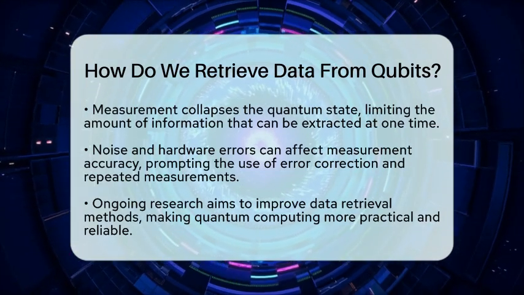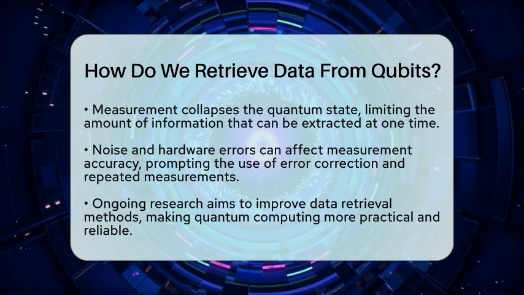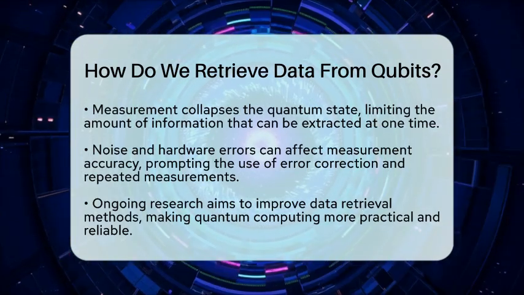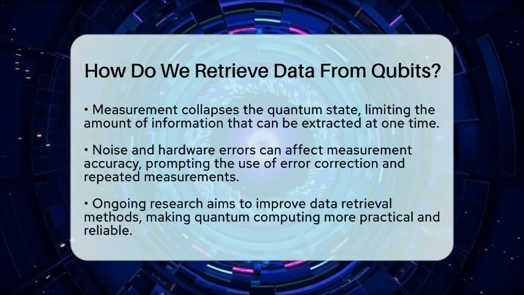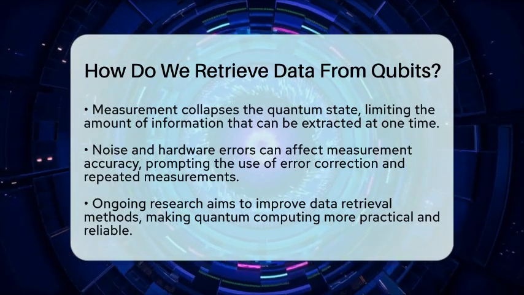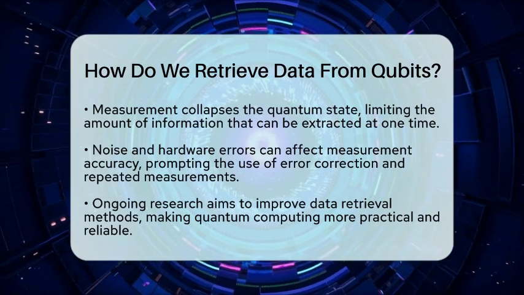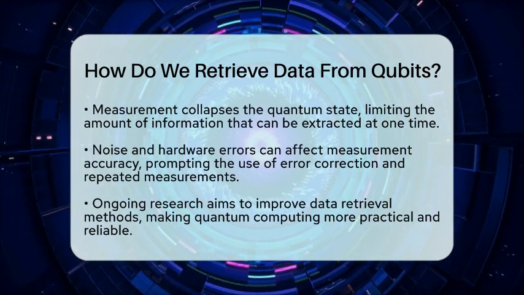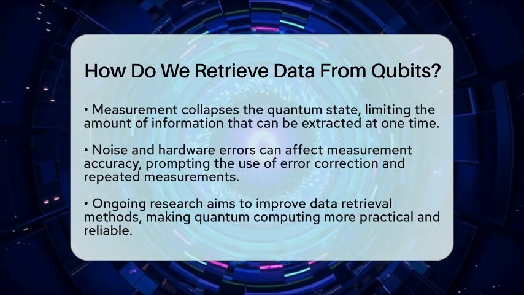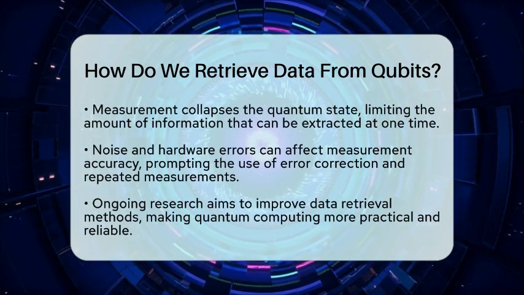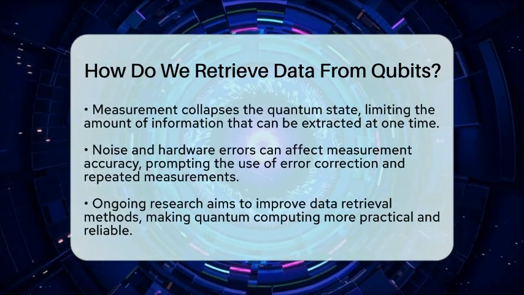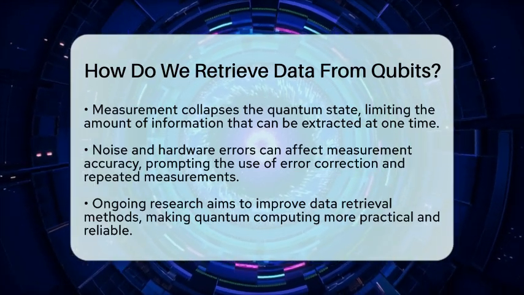In summary, retrieving data from qubits involves carefully preparing the qubits with quantum algorithms, then measuring them to collapse their superposition into a classical bit. Technologies like QRAM aim to make this process faster by allowing simultaneous access to multiple data points. While there are hurdles like noise and hardware limits, ongoing research continues to improve how we extract useful information from these fascinating quantum bits.